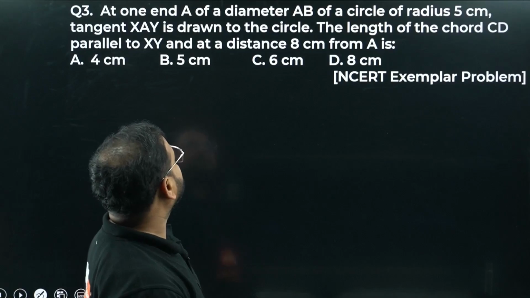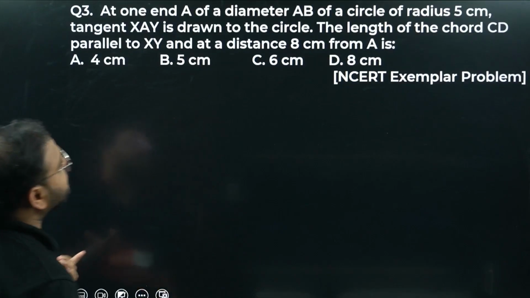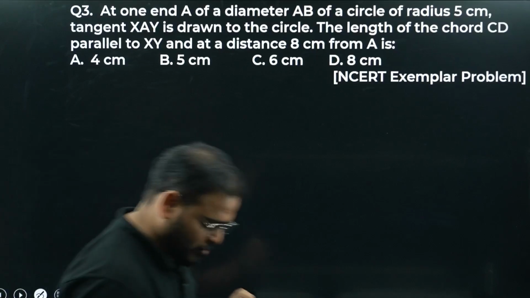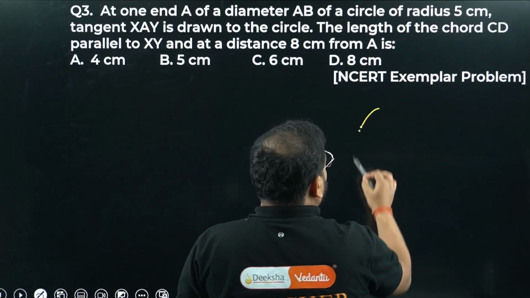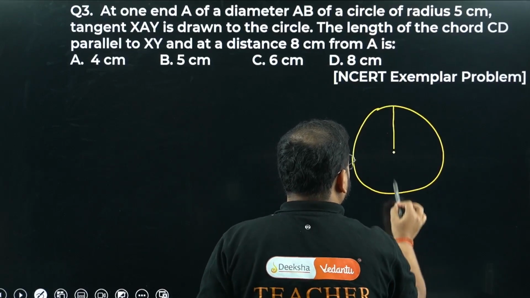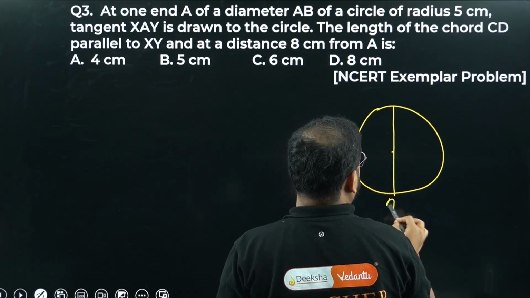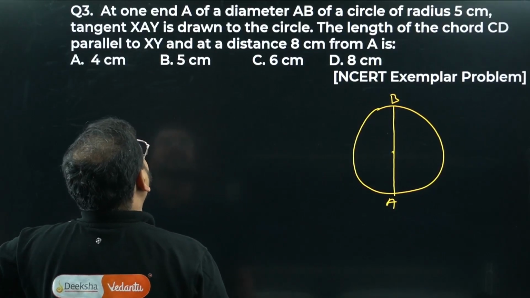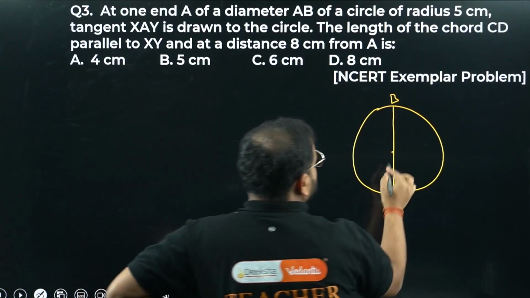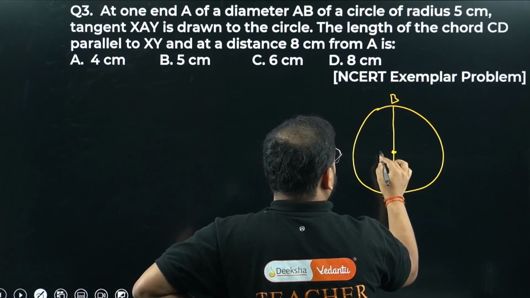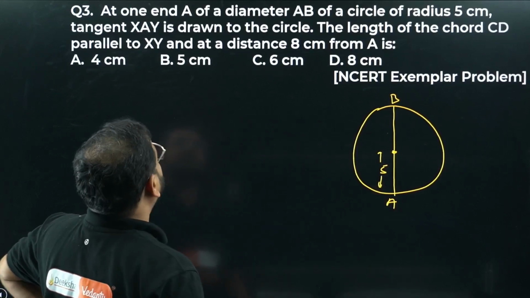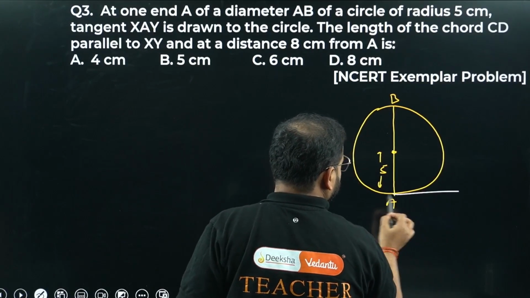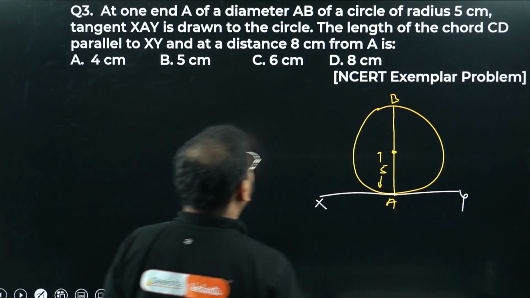At one end A of a diameter AB of a circle of radius 5 centimeter, tangent XAY is drawn. Let's see. I have a circle, the diameter is given as AB. At one end A, the circle radius is given, this part is 5. XAY tangent is drawn, so basically like this.